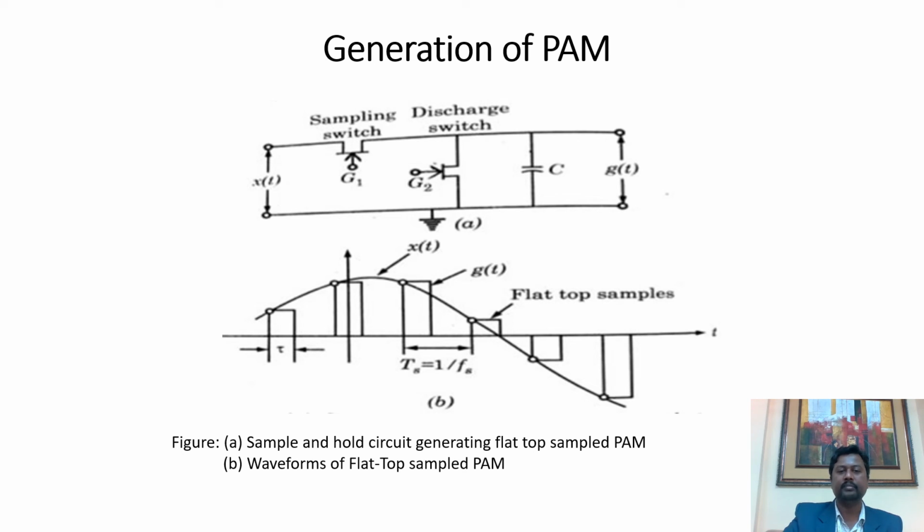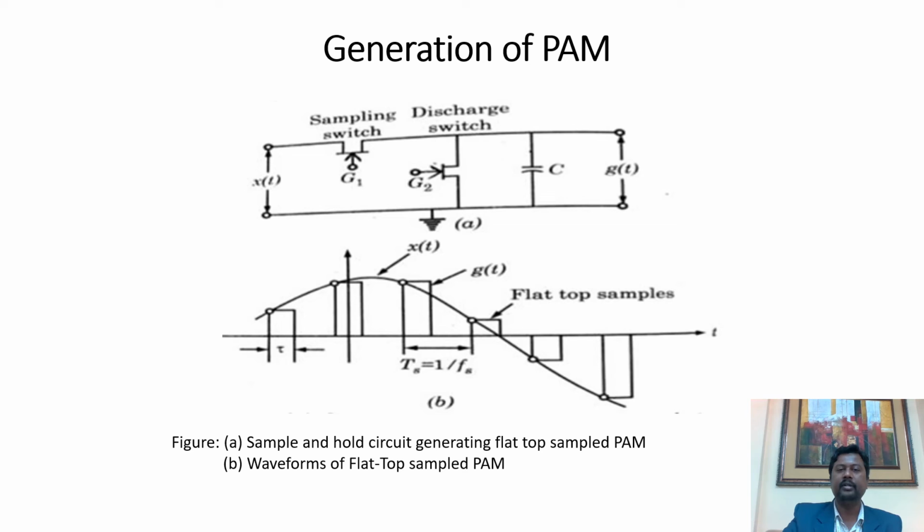Secondly, after some time, again the sampling switch is switched on by applying the necessary pulse at gate terminal G1. Then the capacitor C will charge up to its peak value. During that period of time, the discharge switch remains off. So the capacitor will hold the value for a certain period of time.